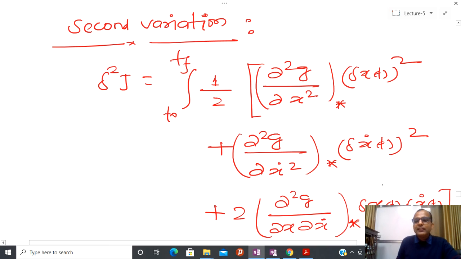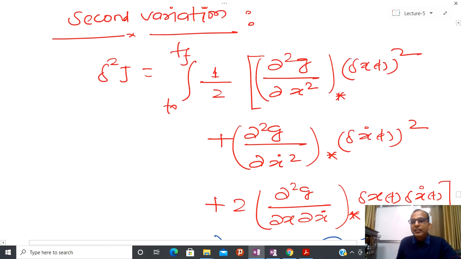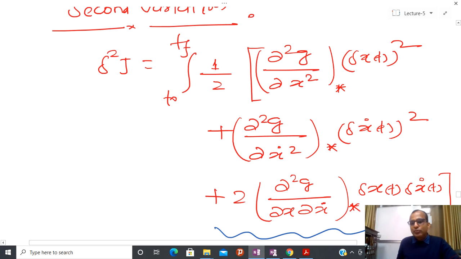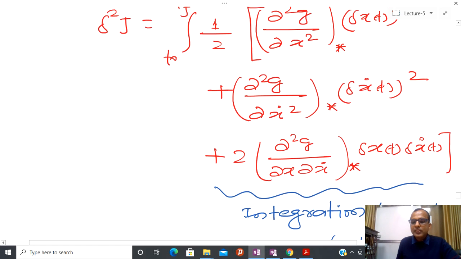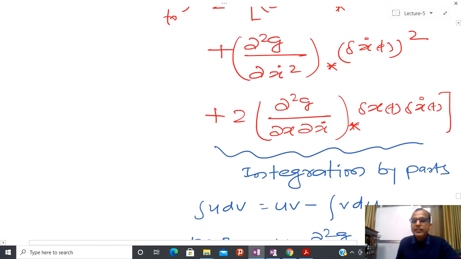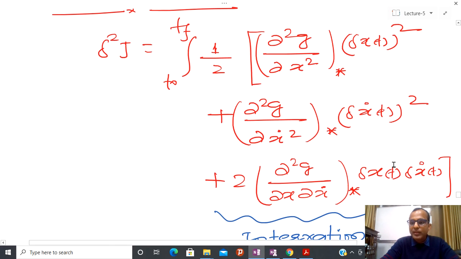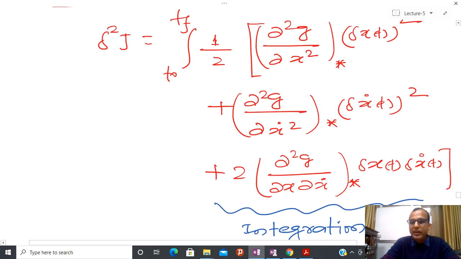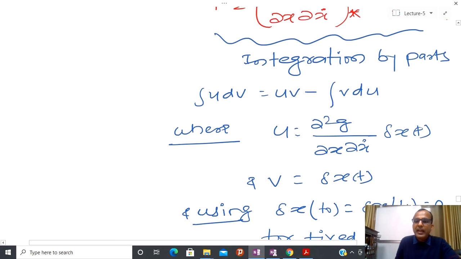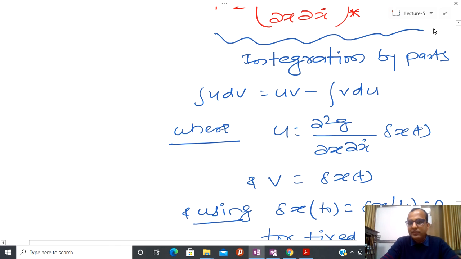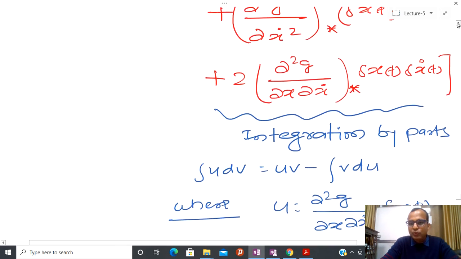And again, same like the fundamental lemma of calculus of variation, a similar result holds here: in order to get the maximum and minimum, whatever is inside the integral, first I have to express everything in terms of the argument delta x(t), because here you can see that I have delta x dot. So again I am going to apply integration by parts by defining u as this and v as this. This is a very simple step, so you can try to do it by yourself.